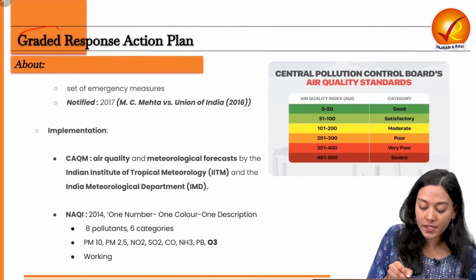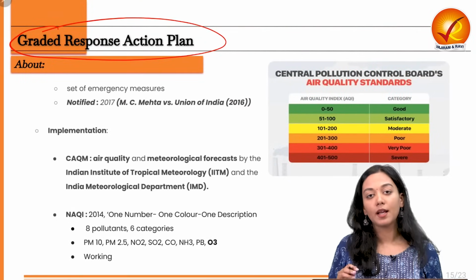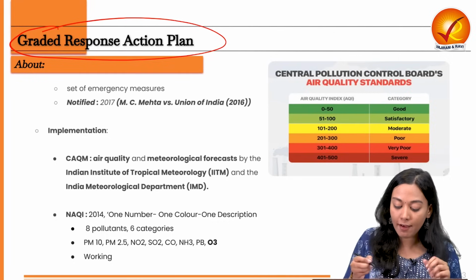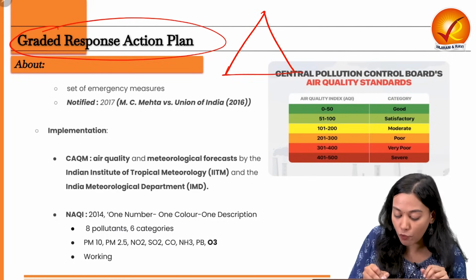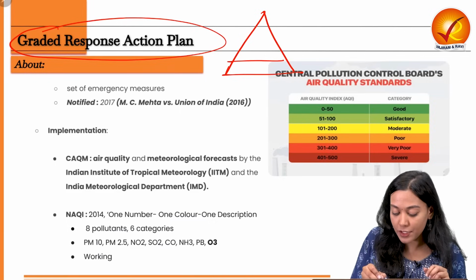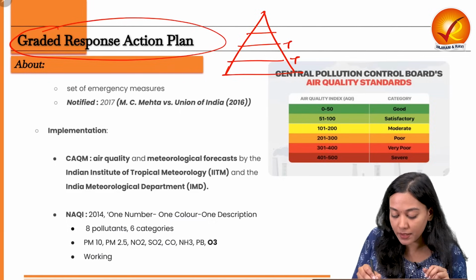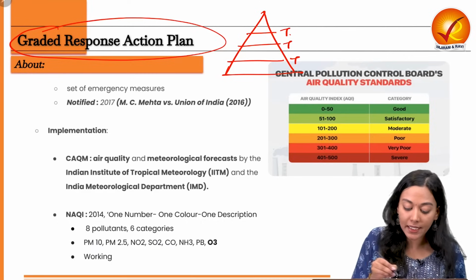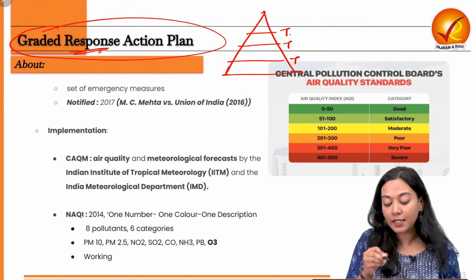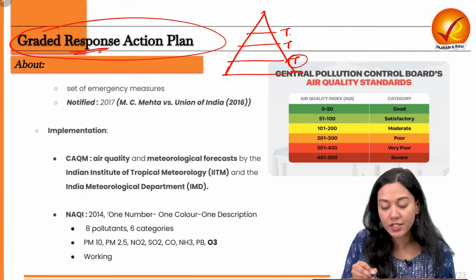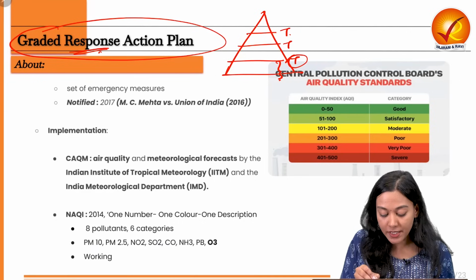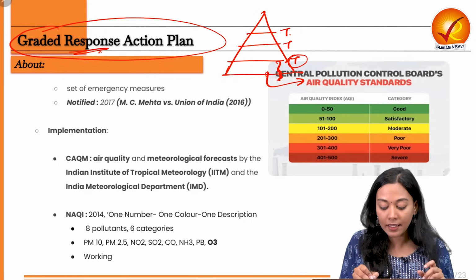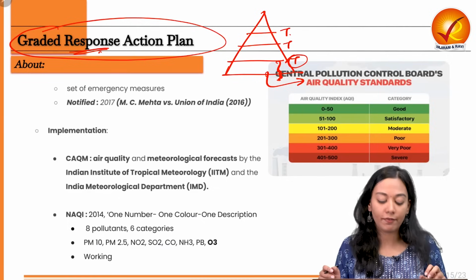So first of all, what is a Graded Response Action Plan? The pollution governance of the NCR region is such that we have divided the entire governance in the form of grades, which are distinguished with multiple thresholds or multiple limits. So what is a graded response action plan? The moment a particular threshold is triggered, a set of emergency measures that are given within this grade is made to come into effect.